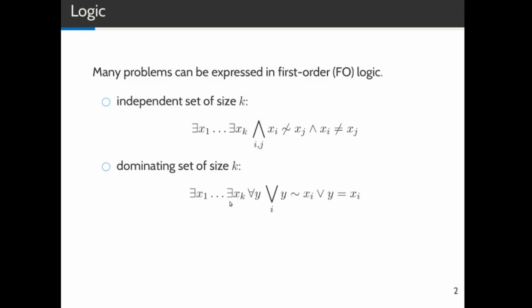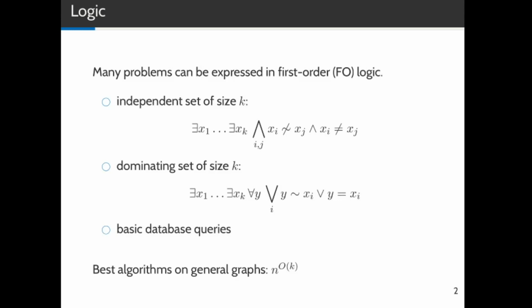You can existentially and universally quantify over vertices. You can ask whether vertices are adjacent or equal, and you have negations and conjunctions and disjunctions. Another use case would be database queries. It turns out that first-order logic can be used to capture some of the basic elements of SQL.